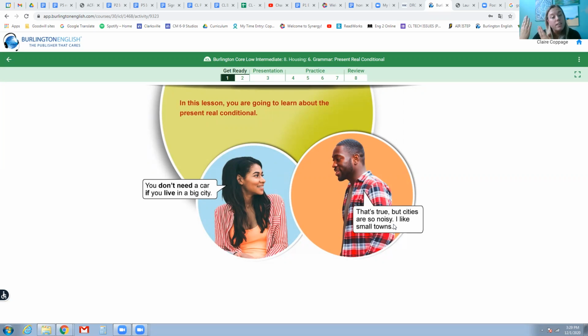Es como si in español. So really, we're going to be using the present tense, but we will include this word if either in the beginning or the end of the sentence.